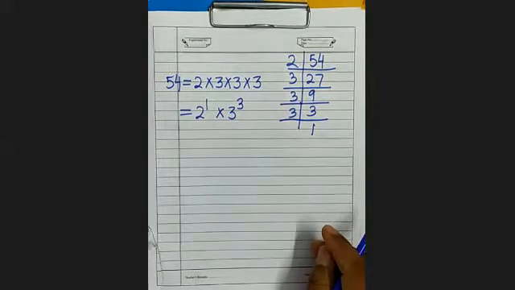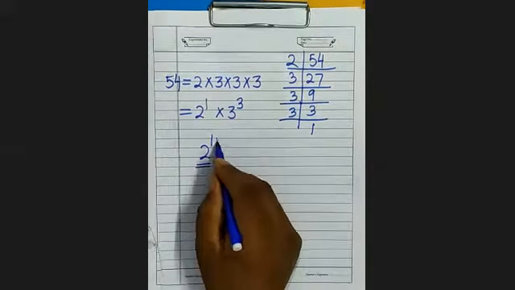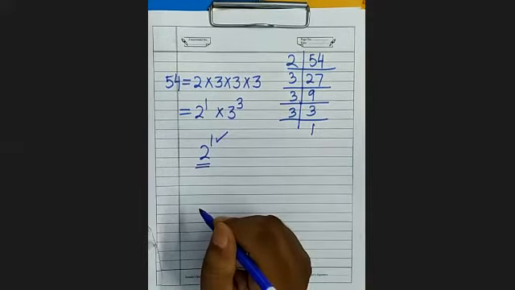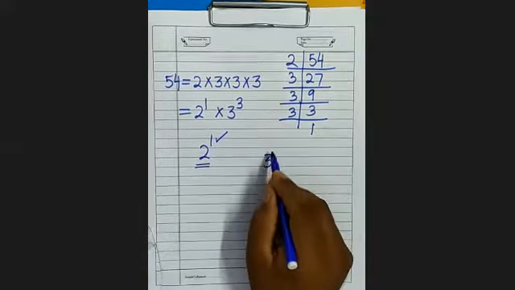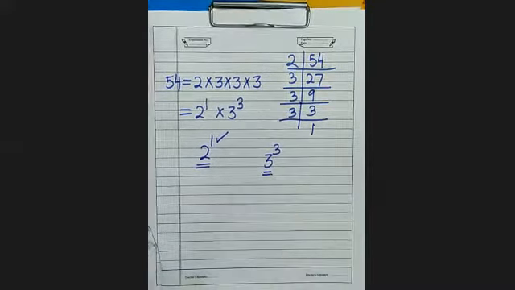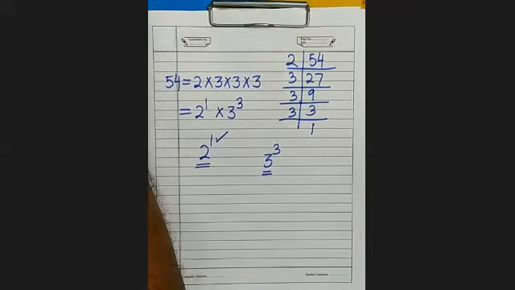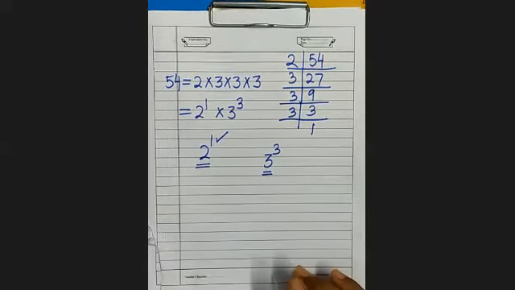Here in 2 to the power 1, what is base? Base is 2. What is exponent? Exponent is 1. In 3 to the power 3, what is base? 3. What is exponent? That is also 3. It's clear? Exponent is 3.